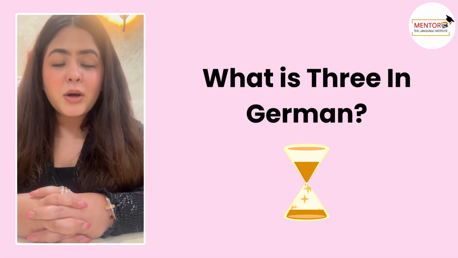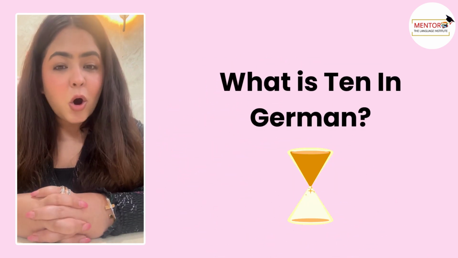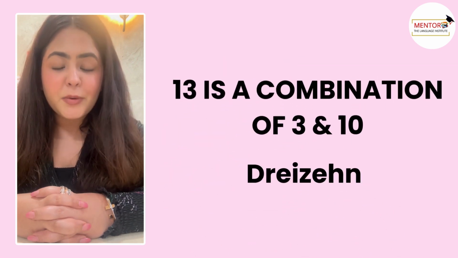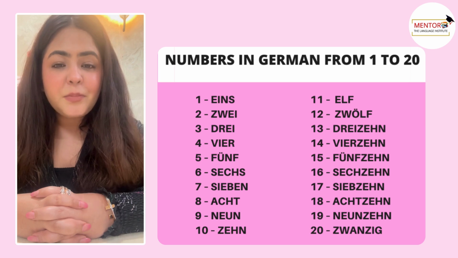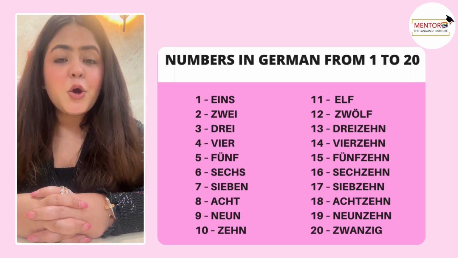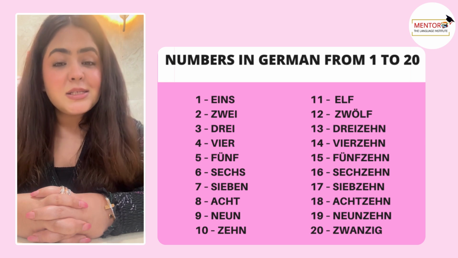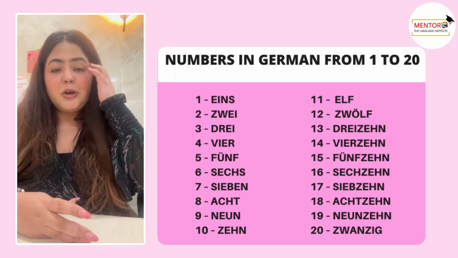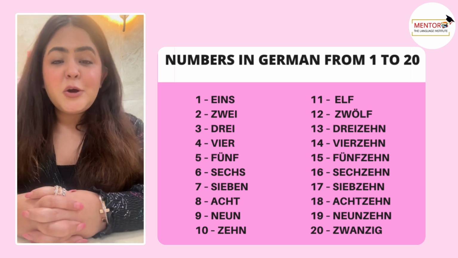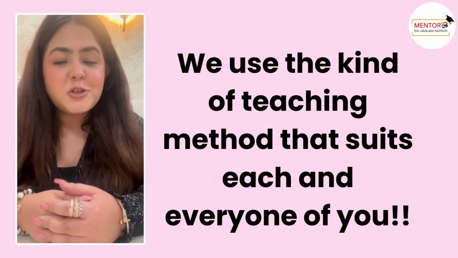Can you tell me what 3 is called? Correct. 3 is called drei. What is 10 called? Zehn. So 13 is a combination of 3 plus 10, which becomes dreizehn. 14, vierzehn. 15, fünfzehn. 16, sechzehn. 17, siebzehn. 18, achtzehn. 19, neunzehn. And 20, zwanzig. So students, all you need to do is to learn from 0 to 12, and the others are very simple because we just do the combinations.